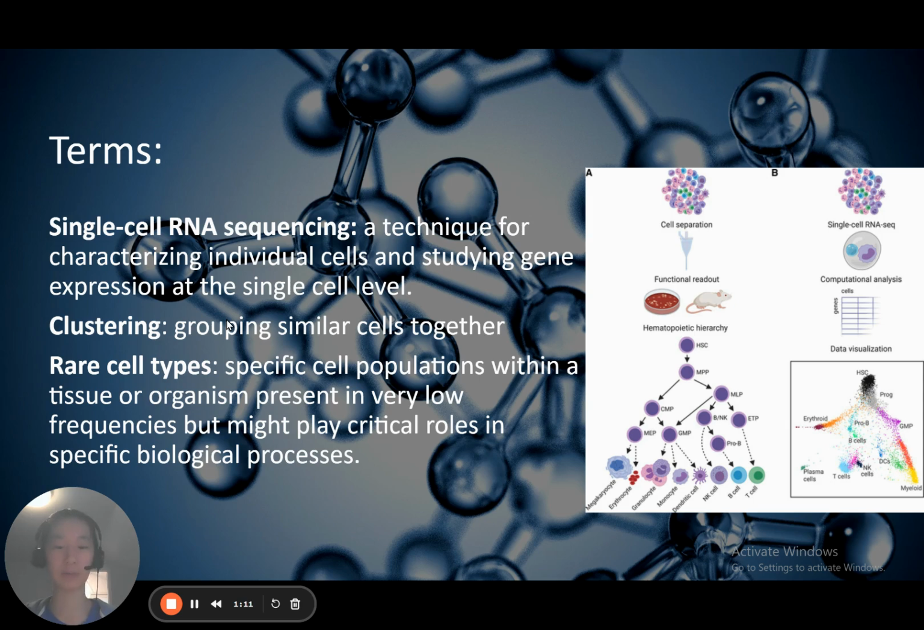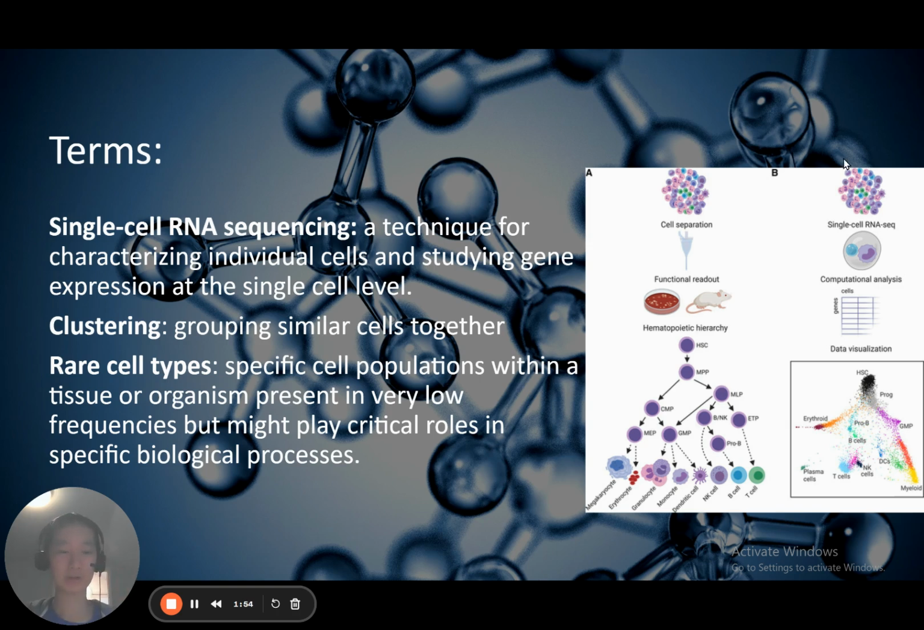Although several deep learning-based clustering algorithms have been proposed, most existing methods have limitations in capturing the precise distribution types of data or fully utilizing the relationships between cells, leaving room for improvement in cell clustering performance, particularly in detecting rare cell populations from large scRNA-seq datasets. Rare cell types are specific cell populations within a tissue or organism present in very low frequencies, but still play a critical role in specific biological processes.